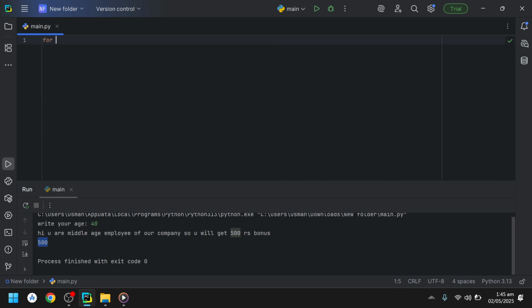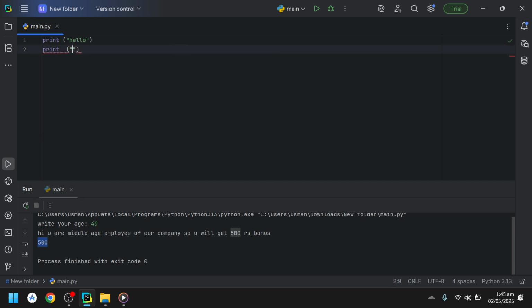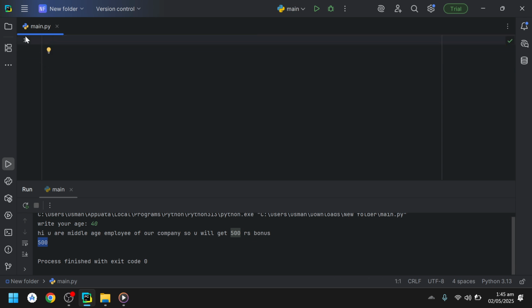So let's see what a for loop is. Let me give you an example. If I have to print hello three times, I have to print hello and then print another hello. Let's say I have to print hello 10 times, I have to write print hello 10 times. Now this is not a good practice. We have to use a for loop for this.